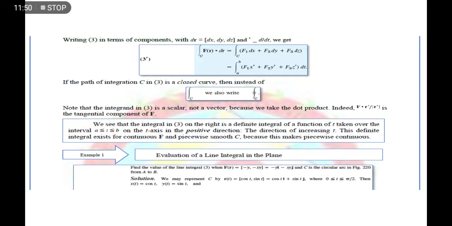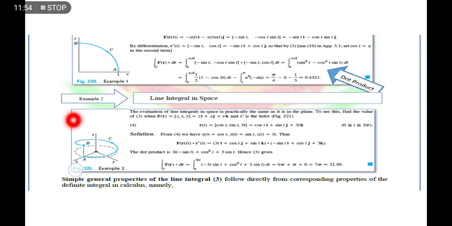So x of t natin is cosine of t and y of t natin is sine of t. Now, substituting the values for f of r, where r is as a function of t also, substituting the value, we have here negative cosine t, negative sine t, negative cosine t sine t, or negative sine t i plus negative cosine t sine t j. Okay?